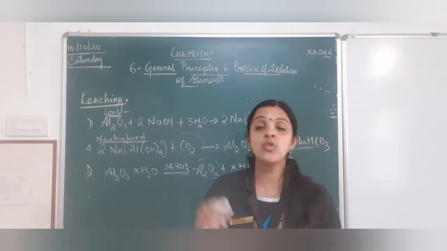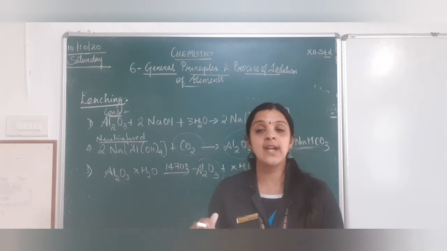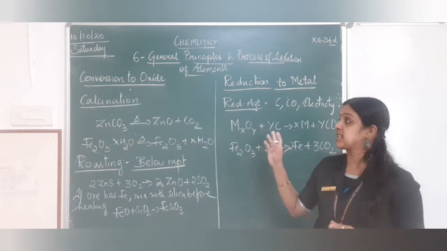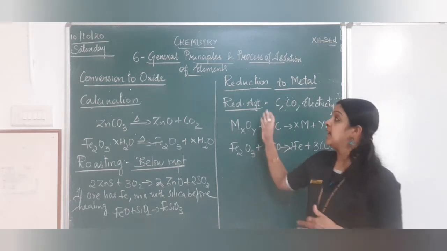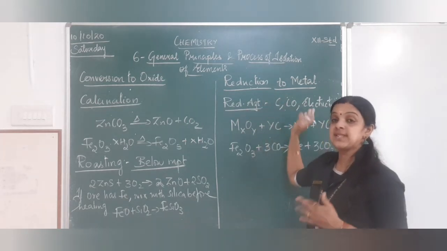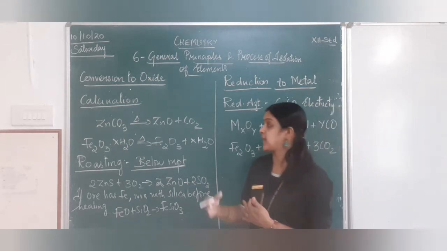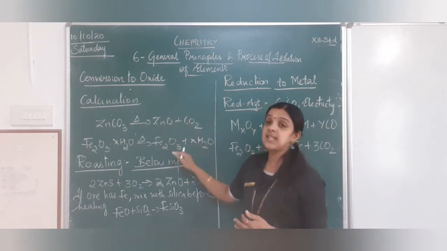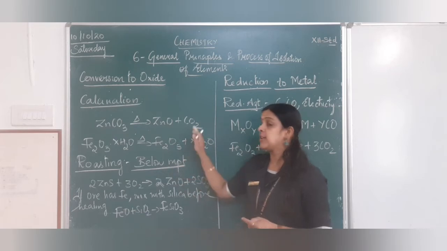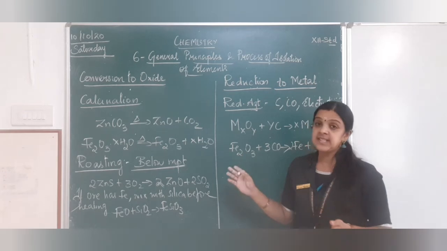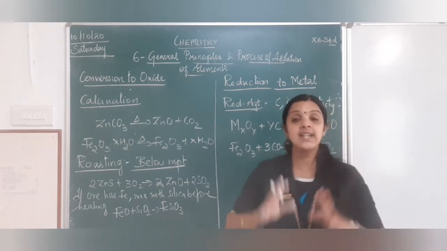Now we'll get into calcination and roasting. With that, we'll stop the class for today. Yes, now we have two more things, that is conversion to oxide and reduction of the oxide to its metal. This is also what we have learned in 10th standard. We just refresh ourselves. Two methods are there for conversion to oxide. First one is calcination, the other one is roasting. Calcination and roasting involve a heating process.